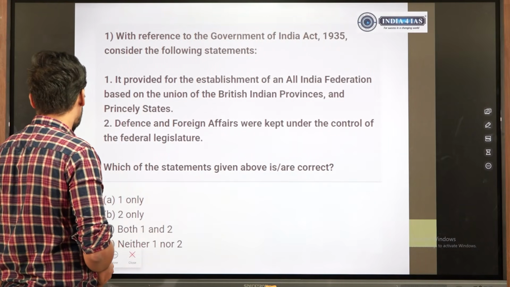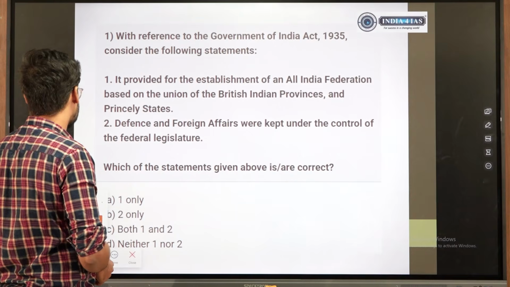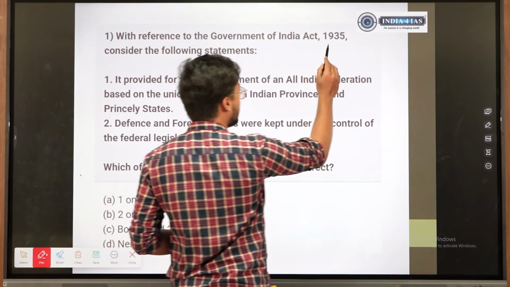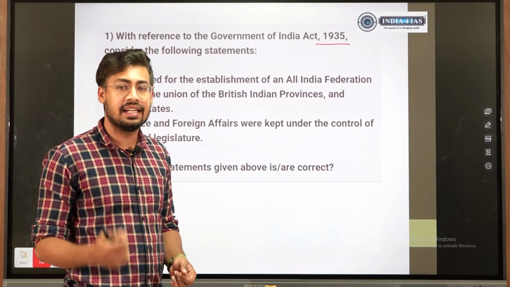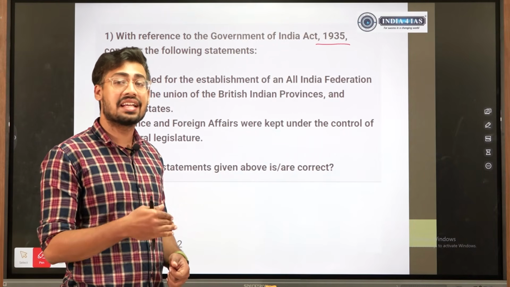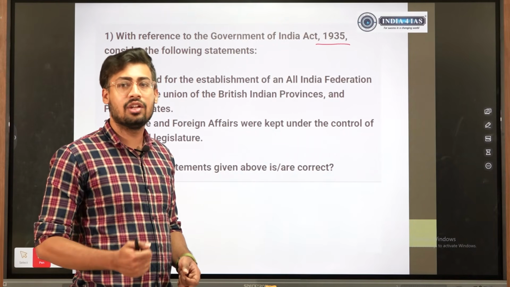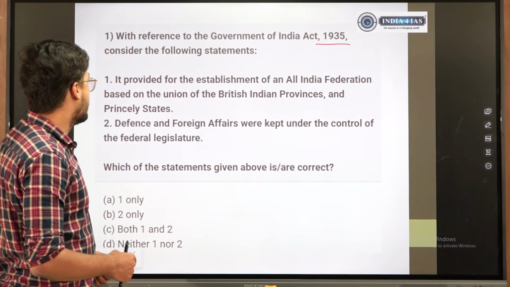So let us look at the first question. Simple static question, a question on 1935. See, acts are very important. 1909 Act, 1919 Act, 1935 Act, these acts are very important and recurrently UPSC has asked questions on it. So look at the statements.